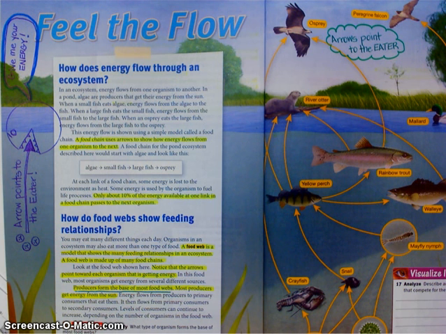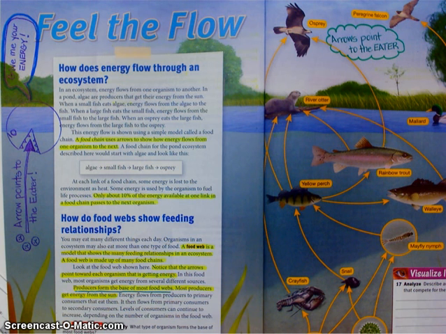The energy flow is shown using a simple model called a food chain. A food chain uses arrows to show how energy flows from one organism to the next. A food chain for the pond ecosystem described would start with algae, and it would look something like this.